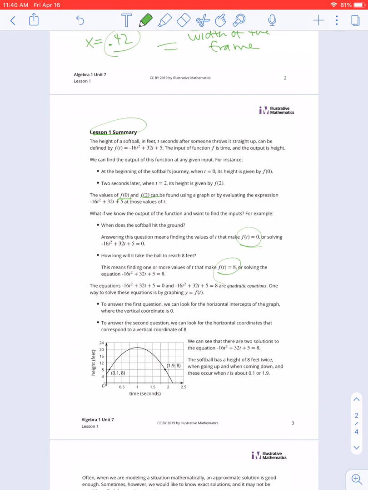I would very highly recommend that you go ahead and read through the summary. It is a great way to make sure you know what's going on. Notice it has some of that function notation stuff going through there. F of 0 means the function at time 0, function at time 2. But please read through that, and then don't forget to go back and do your homework assignment, the problems that have been assigned. Check and see which one.